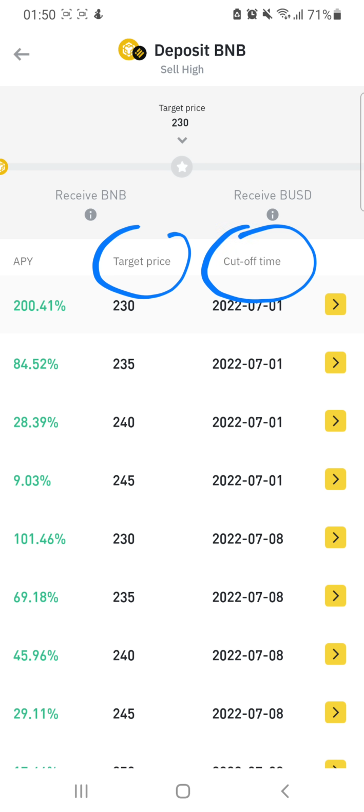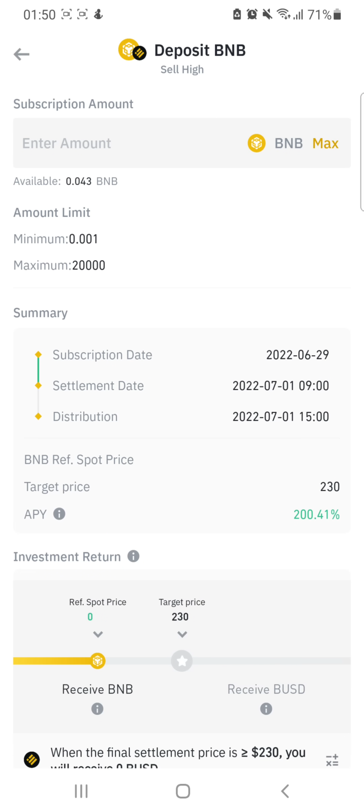So let's try this. Remember to always use a reasonable cutoff time and a reasonable target price. So let's say, for example, I'm selecting the first option. I chose it because I'm saying that on 1st of July, right, I want to sell my BNB at $230, right?